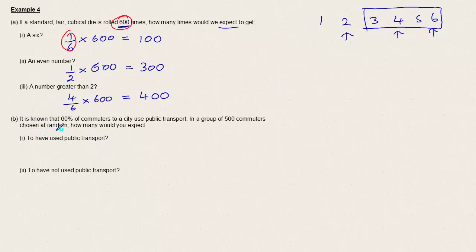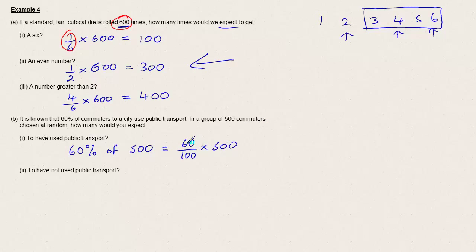It is known that 60% of commuters to a city use public transport. In a group of 500 commuters chosen at random, how many would we expect to have used public transport, to have not used public transport? So that's just going to be a case of working out 60% of 500. Now we know that we can do that by doing 60 over 100 multiplied by 500. So note that's the same calculation we used up here.